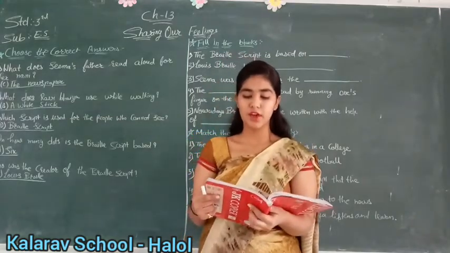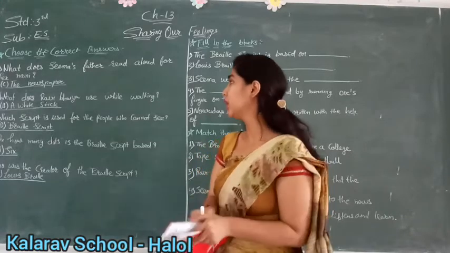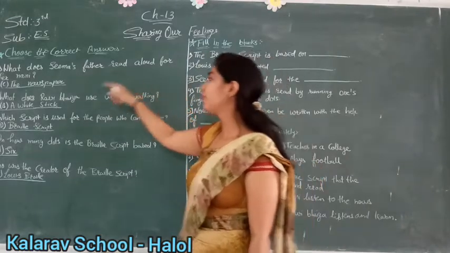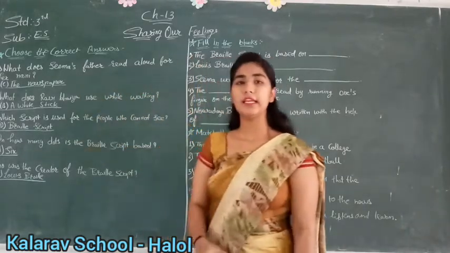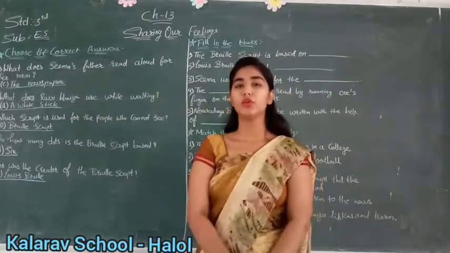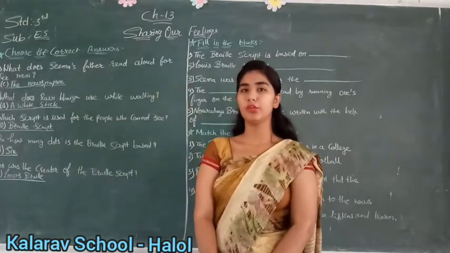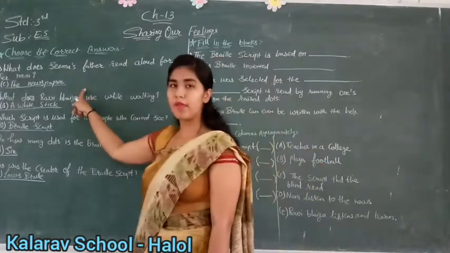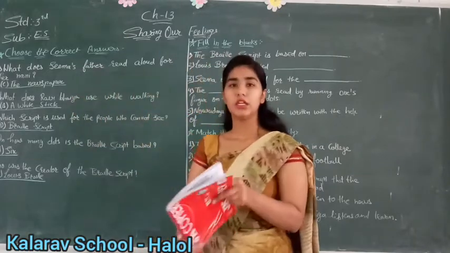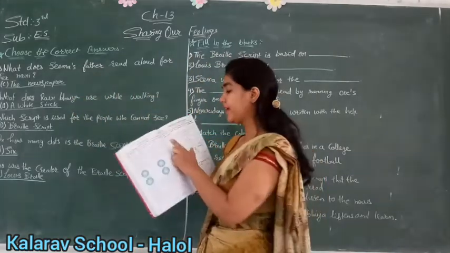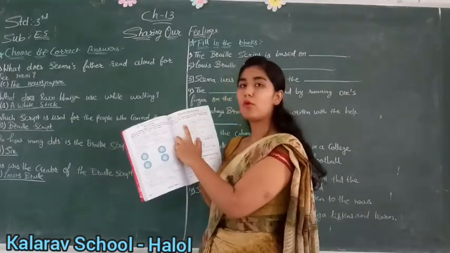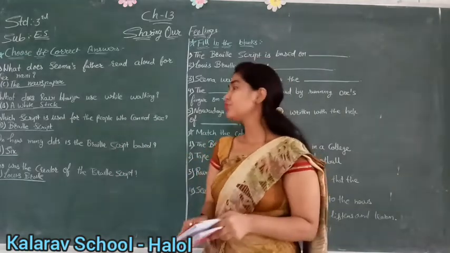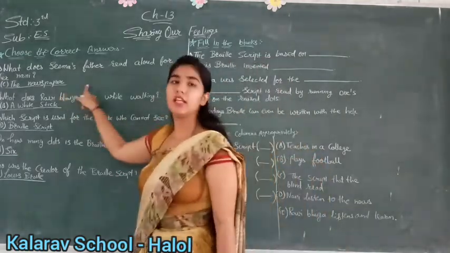What does Seema's father read aloud for her nanny? नानी के लिए सीमा के पापा क्या पढ़ते थे? You know that Seema's nanny is not able to hear properly, right? So Seema's father reads the newspaper aloud for her nanny, right? See here, A is story, B is poem, C is newspaper and D is some articles. So your answer will be C, the newspaper.